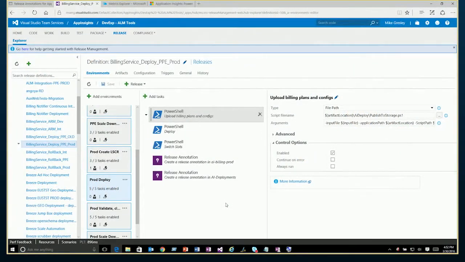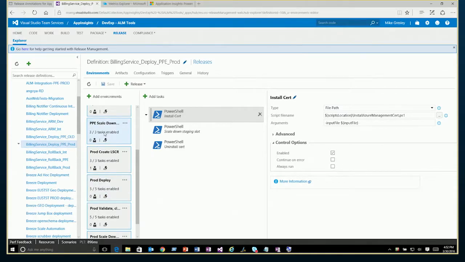So once we have added the release annotations extension, we can look at our release, a current one that we have or a new one that we want to create in VSTS. In this case, I'm looking at an existing one where you can see that we have release annotations that are already part of our list of tasks for that release.